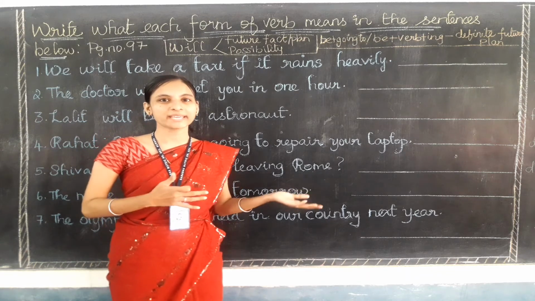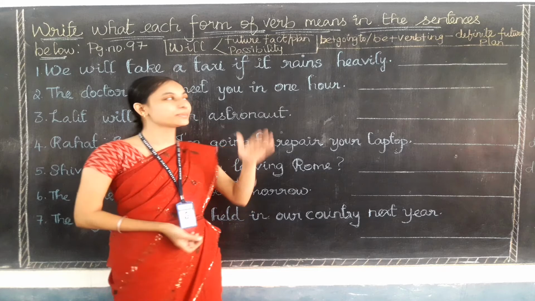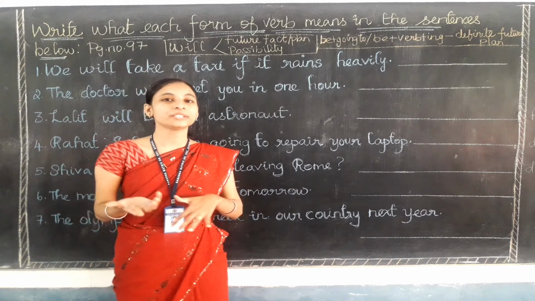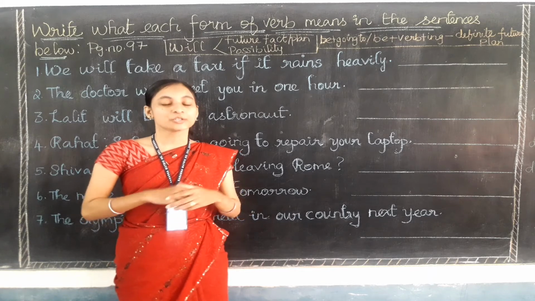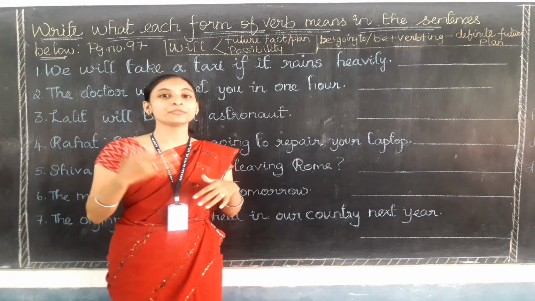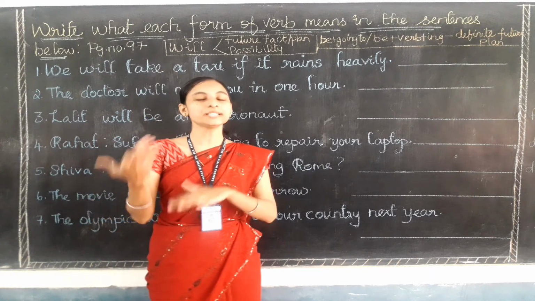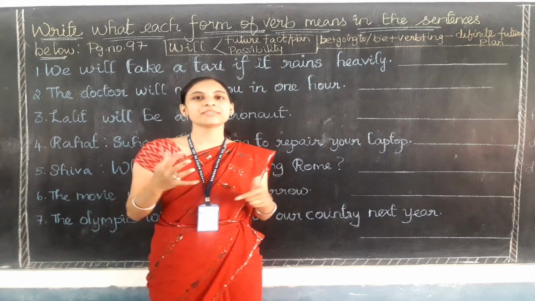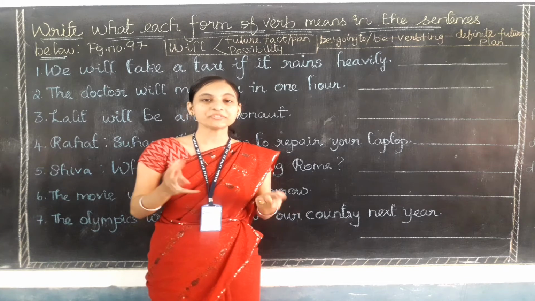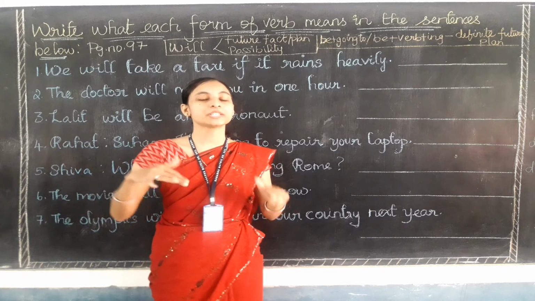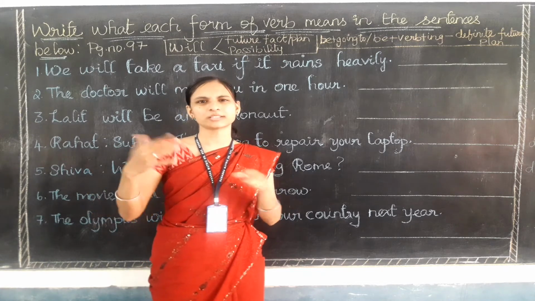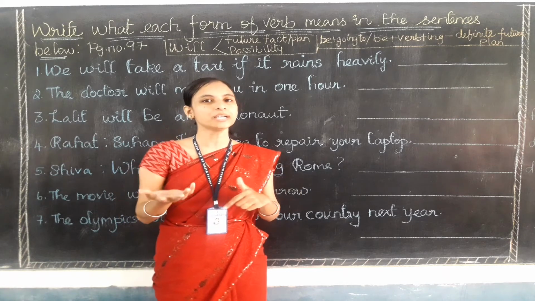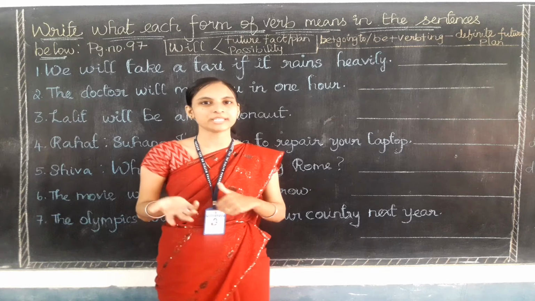Going to do the book back exercise, which is in your book page number 97. In the previous video we have learned about the three forms of the future tense. So let me give you a short recap on future tense first. What is the future tense or future time? Yes, future time means when we are talking about an action which is going to happen later, or tomorrow, or afterwards. These things are future time actions, future tense only.